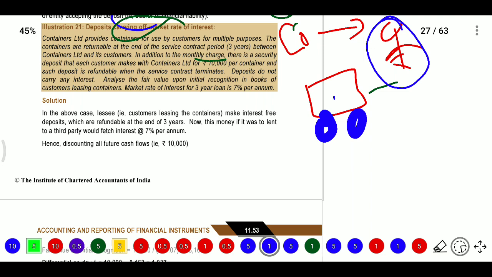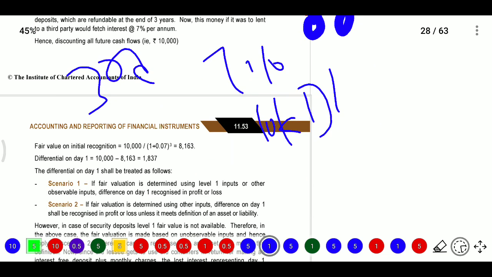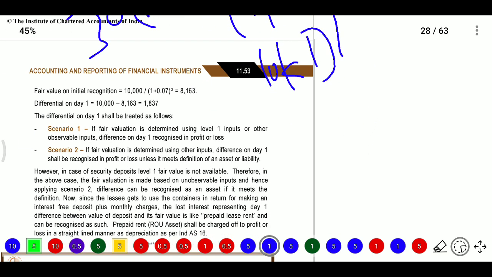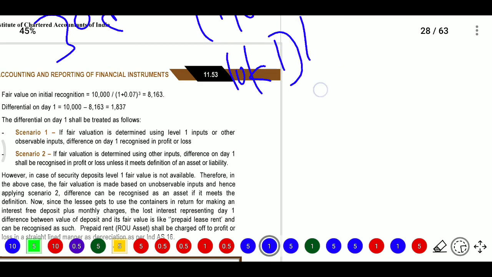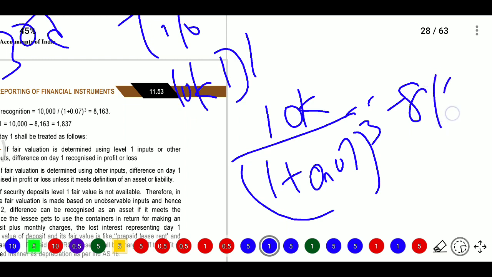Now this money, if he lent it to a third party, he will get 7% interest. So we need to consider all cash flows, meaning for the 10,000 amount we need to calculate the future cash flows by discounting them. Firstly we need to initially recognize the security deposit amount: 10,000 divided by (1 plus 0.07) to the power of 3 years, so we will get 8,163, and for 3 years we need to add the interest portion.